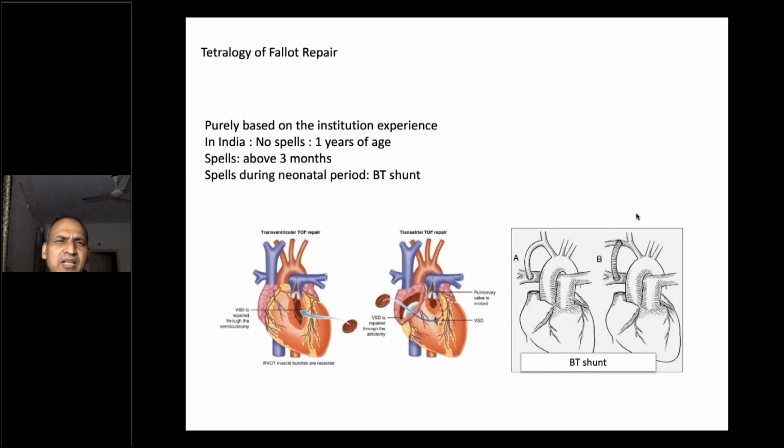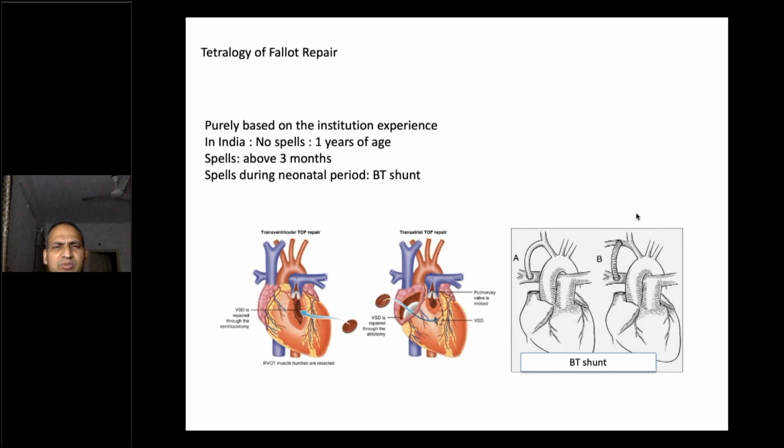Now, tetralogy of Fallot repair is based purely on institutional experience. In India, with no spells, surgery is at 1 year of age. With spells, as I told you, our policy is 6 months, not 1 year, though it's recommended to do surgery above 1 year. Less than 1 year, you can go for a BT shunt or surgery depending on your experience.